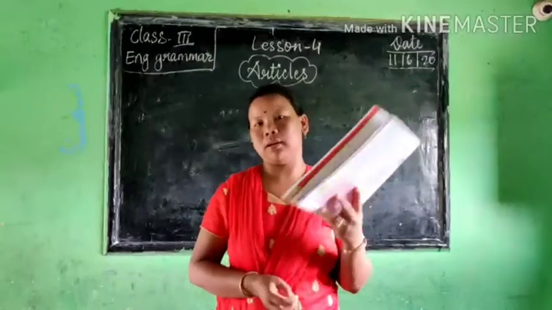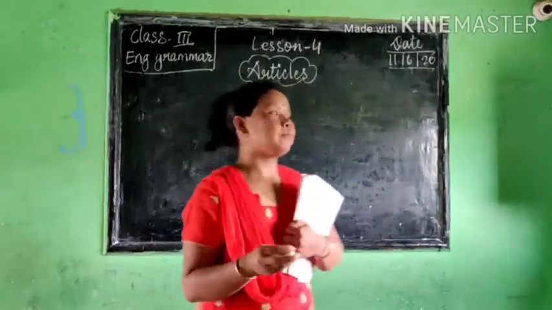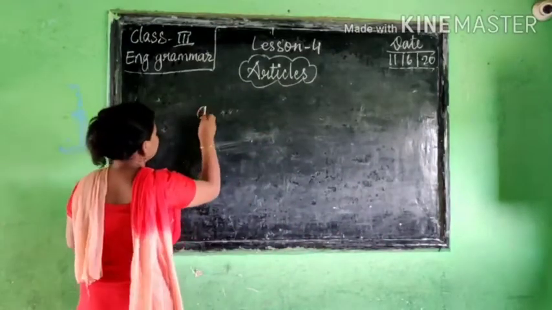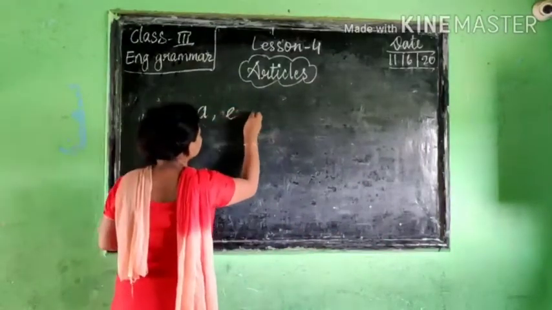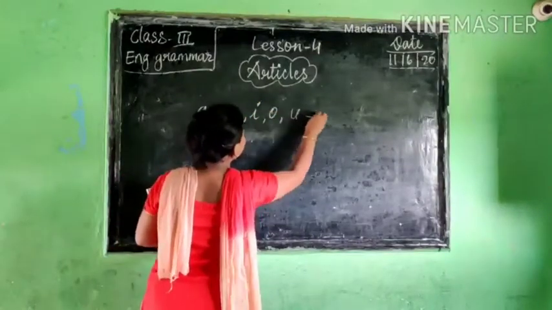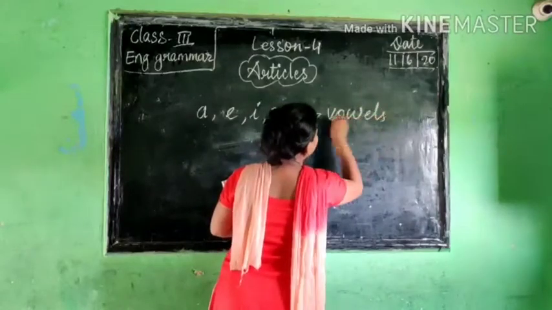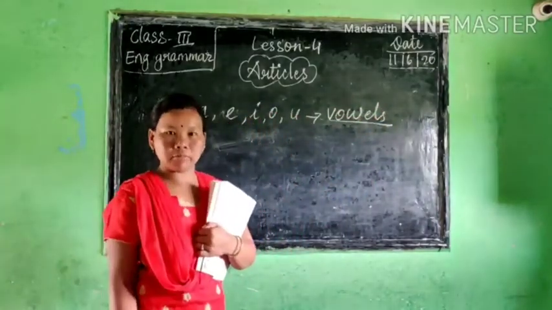For example, do you know what are the vowels? Yes, a, e, i, o, u. These are vowels. We have learned before also.